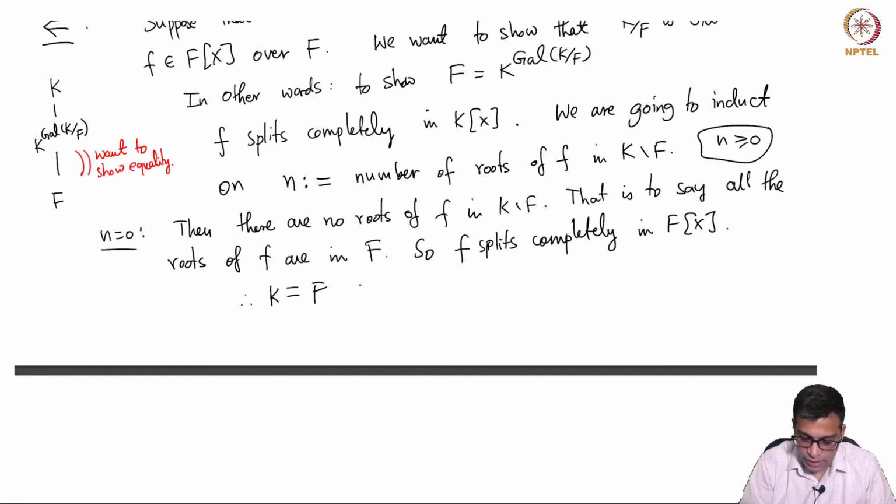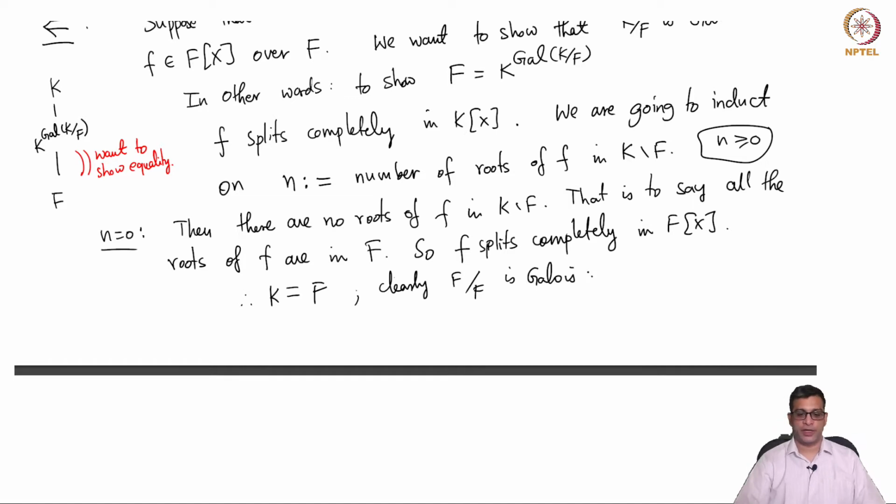And obviously, I am not sure I said this explicitly before, but this extension is Galois. A trivial extension is always Galois, because the Galois group is the identity group, and the fixed field is that. So there are various ways of verifying this. The degree is 1, the Galois group cardinality is also 1.